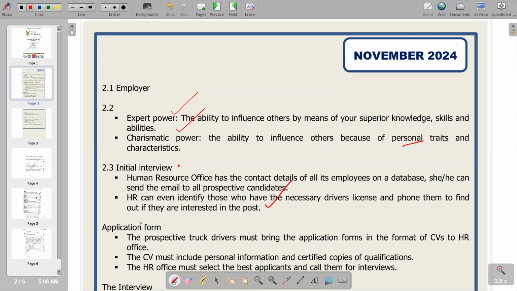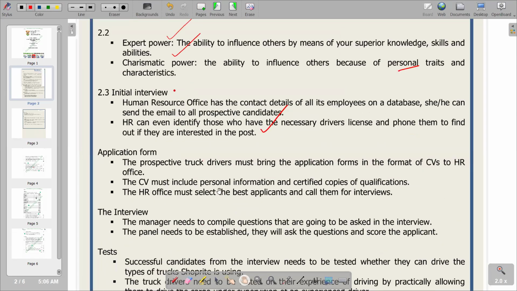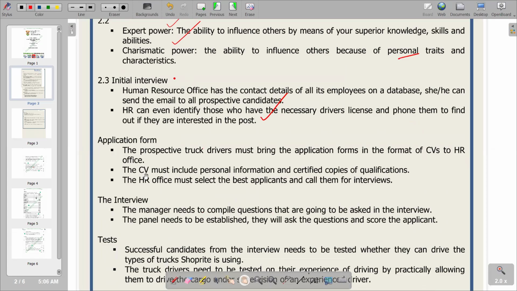The second step consists of application forms. So the prospective truck driver must bring the application forms in the format of CVs to the HR office. So basically, this is now the application process whereby they have to bring the CVs. So the CV must include personal information and certified copies of qualifications. The HR office must select the best applicants and call them for interviews. So upon handing in the application forms, that's when the potential candidates can now be called. Those who have been selected from the application forms can now be called for an interview.